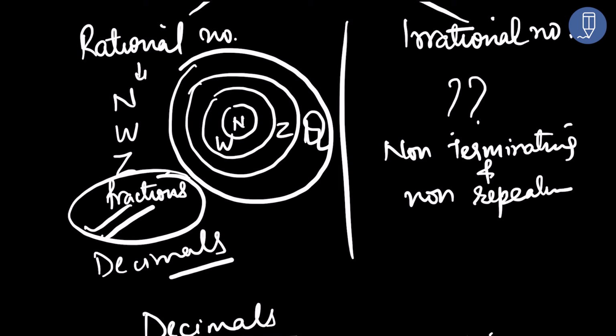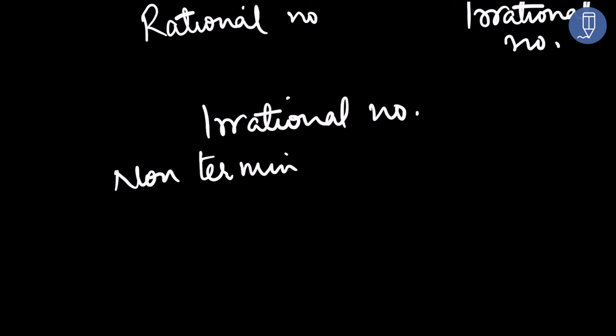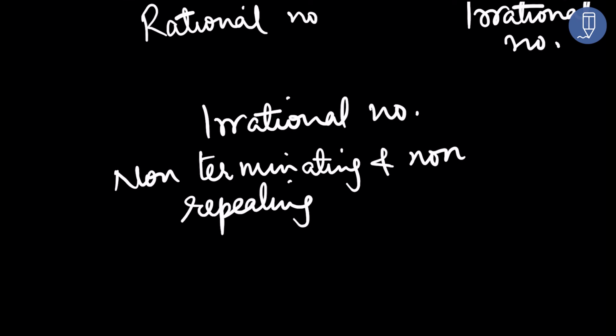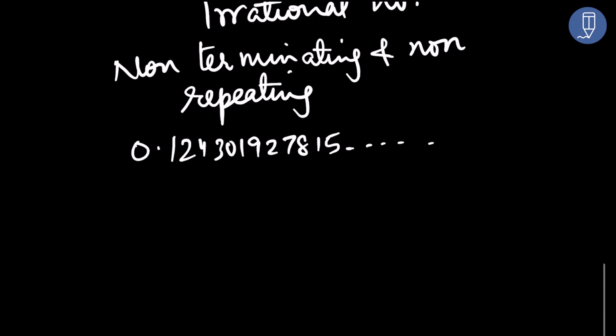Okay, let us take a few more. Now let us study irrational numbers in detail here. Irrational numbers. Now we know irrational numbers are non-terminating and non-repeating decimals. Okay, so the example is 0.1243019278512, and so on. Now we have a few more examples of irrational numbers.